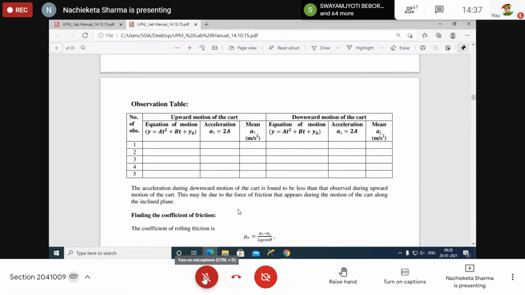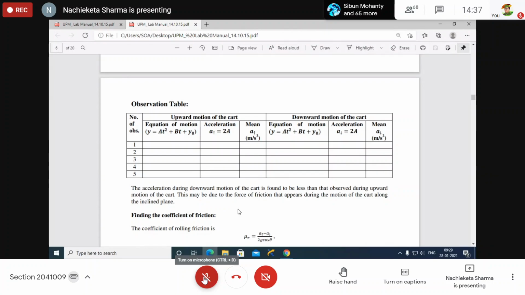About the manual, please ask your teacher, Nachiketa sir, that he can send you the manual. So now please write down. Understand? Sir, this one is the manual which you are sharing on the screen. Yes, that one is the manual. Sir, I have that one, I downloaded it from Google. Then there is no problem. You can also take a hard copy of it.